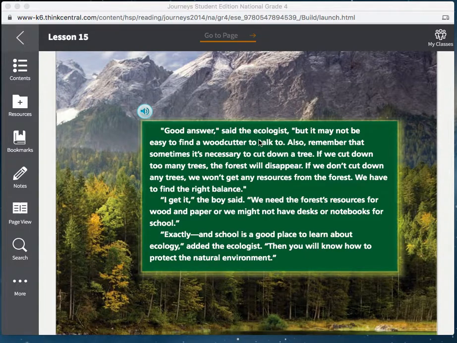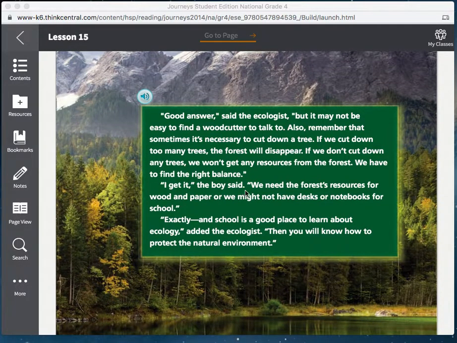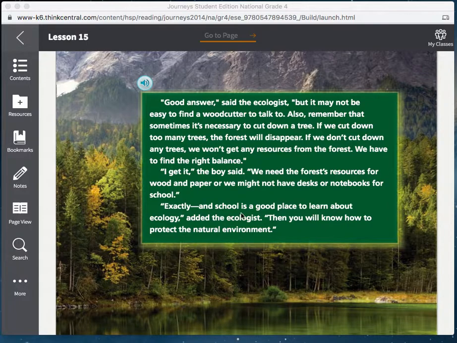Good answer, said the ecologist, but it may not be easy to find a woodcutter to talk to. Also, remember that sometimes it's necessary to cut down a tree. If we cut down too many trees, the forest will disappear. If we don't cut down any trees, we won't get any resources from the forest. We have to find the right balance. I get it, said the boy. We need the forest resources for wood and paper, or we might not have desks or notebooks for school. Exactly. And school is a good place to learn about ecology, added the ecologist. Then you will know how to protect the natural environment.